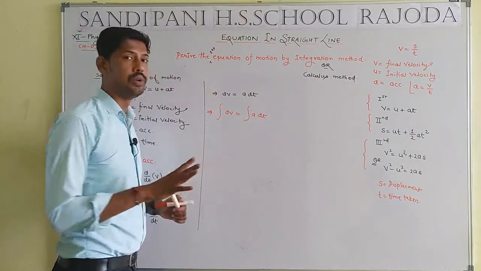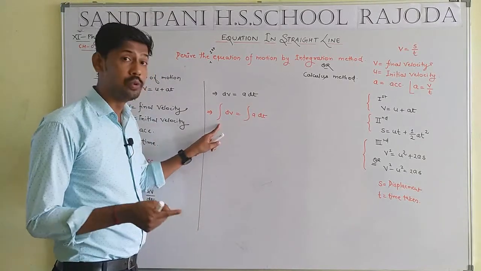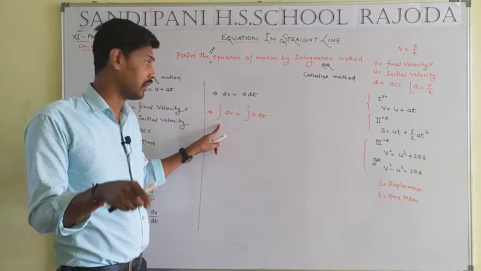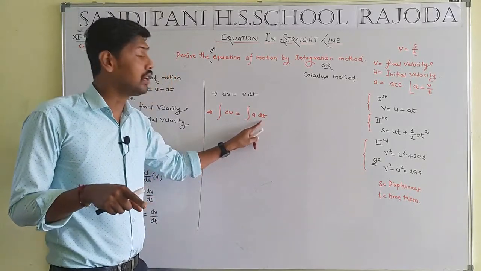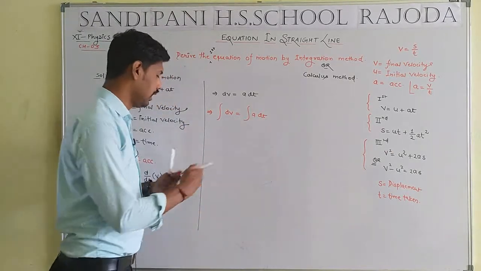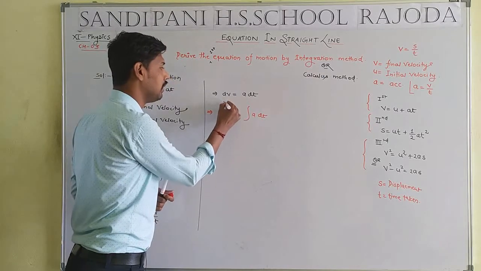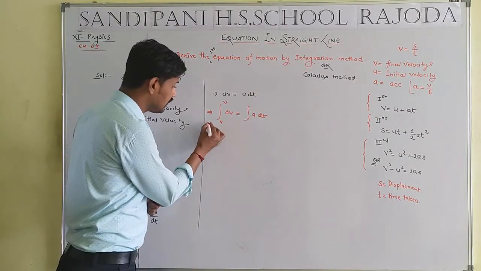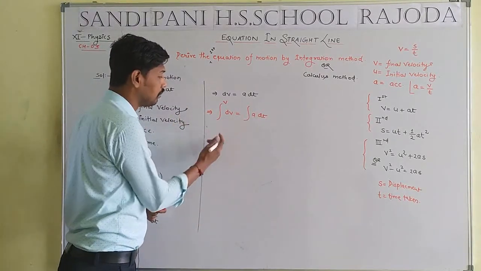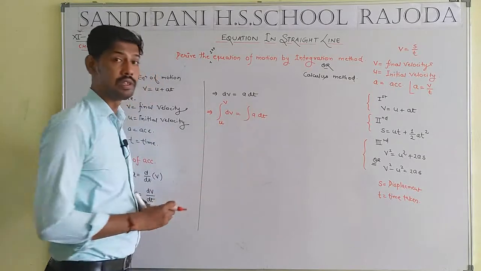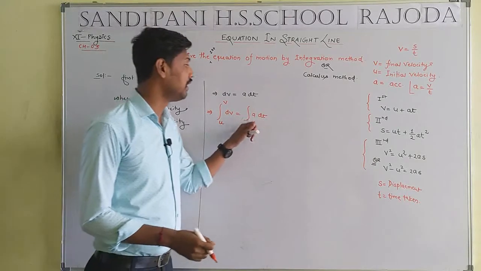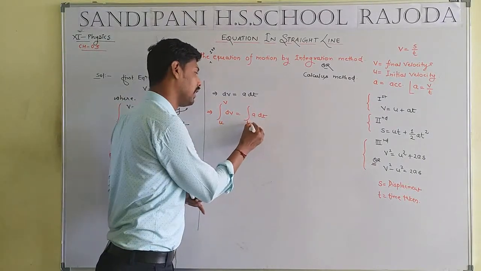Now, time to introduce a limit. Here we use integration dv, that means a limit in the form of v. Here integration dt, that means a limit in the form of t. Student, again integration dv, that means a limit in the form of v. This is an initial and that is a final point. Initial, that means the initial velocity represented by u, and final represented by v. Integration dt, that means t1 and t2.